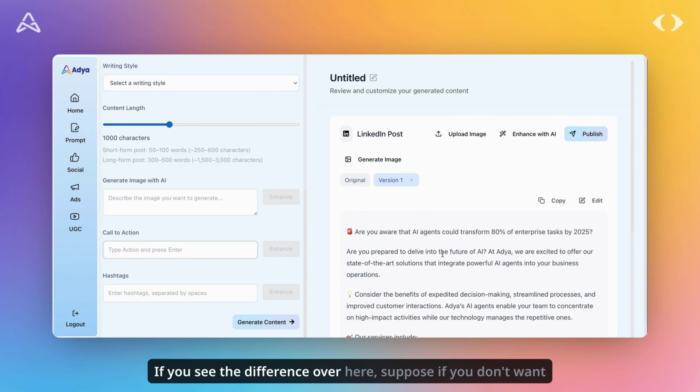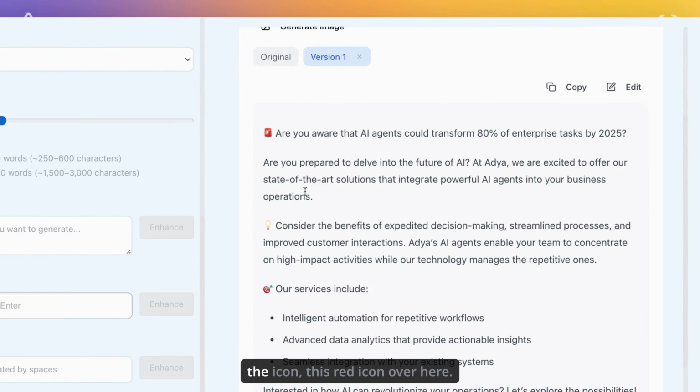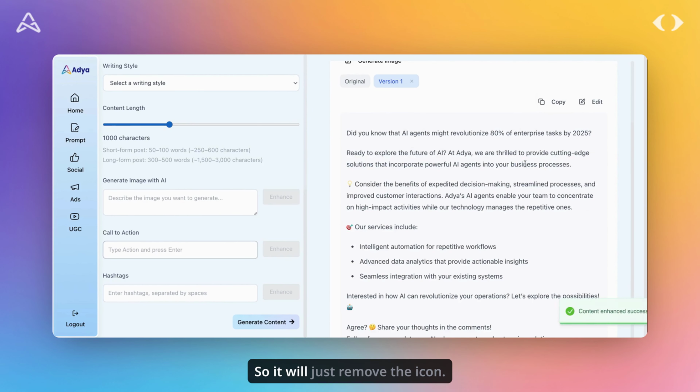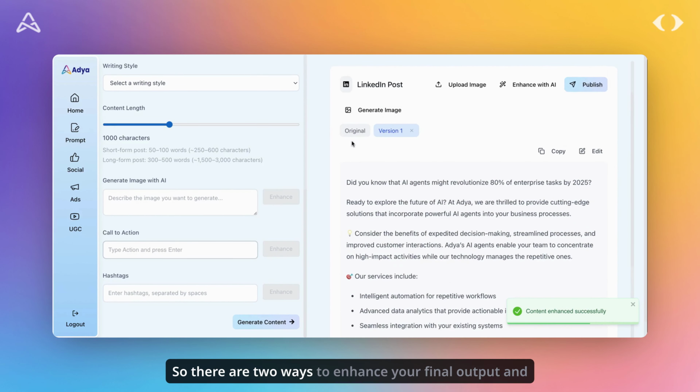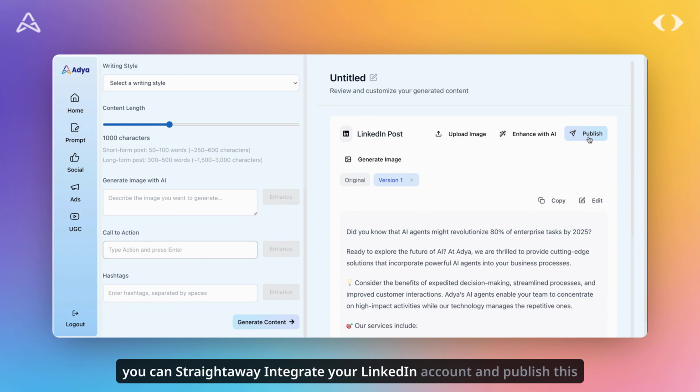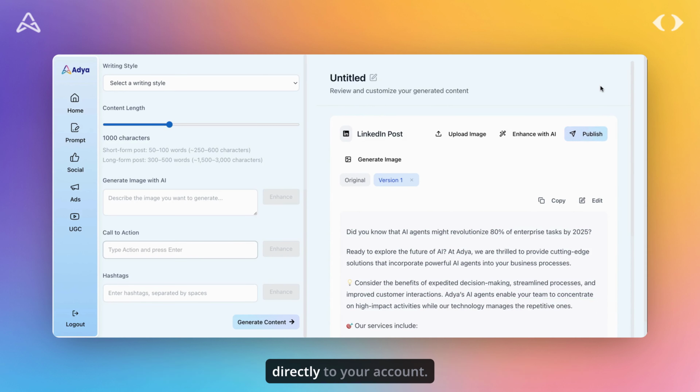If you see the difference over here, suppose if you don't want the icon, this red icon over here, you can just give an input on the part of the section and click on enhance. So it will just remove the icon. So there are two ways to enhance your final output, and you can straight away integrate your LinkedIn account and publish this directly to your account.